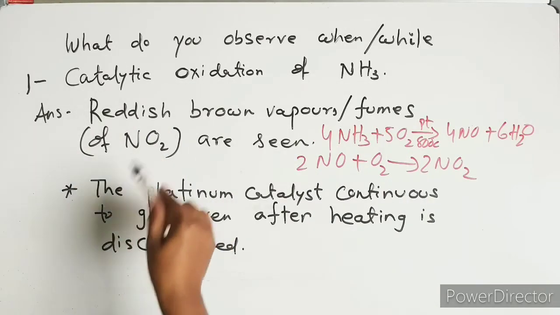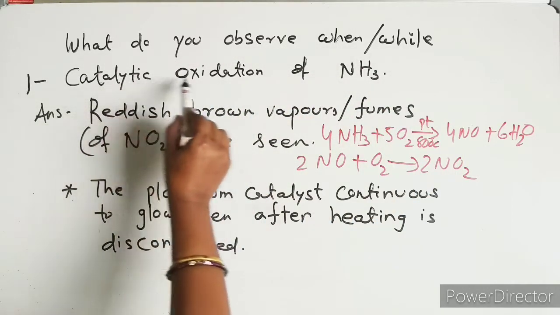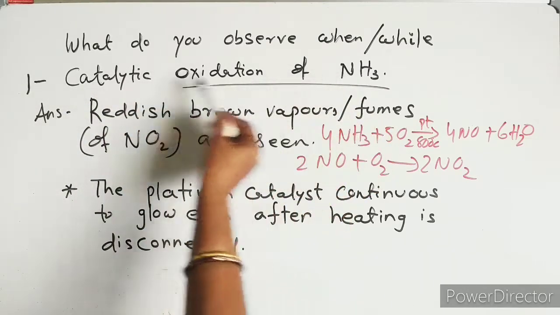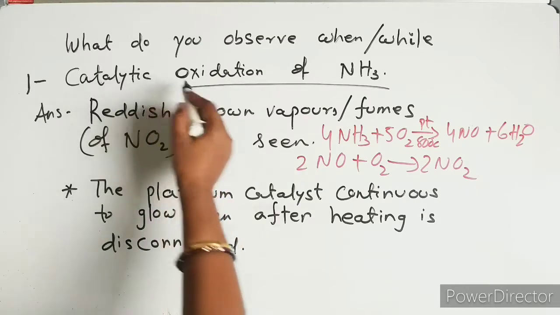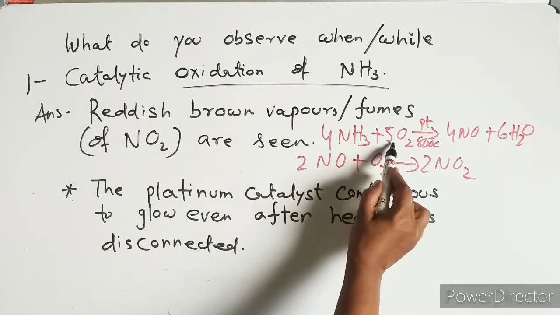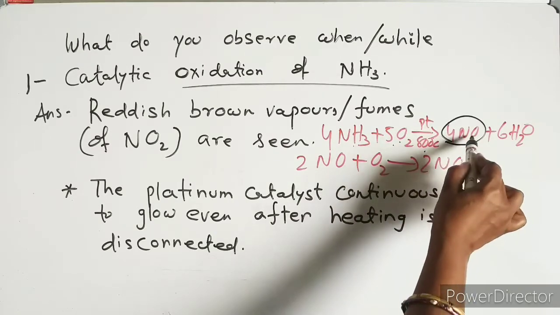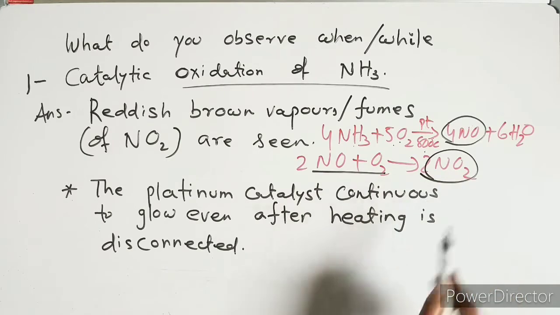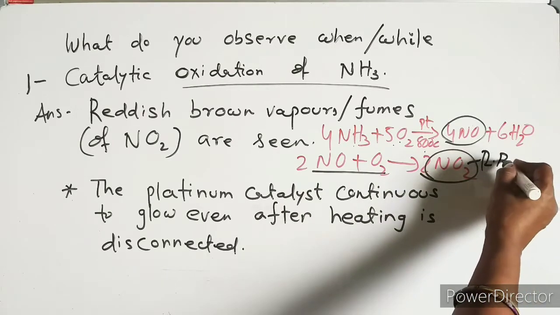So let's start. The question is, what do you observe in the catalytic oxidation of ammonia? When oxidation of ammonia takes place in the presence of a catalyst, what do you observe? First of all, when ammonia burns in oxygen in the presence of platinum at 800 degrees, NO comes. Further oxidation of NO gives rise to NO2. This NO2 is reddish brown in color.